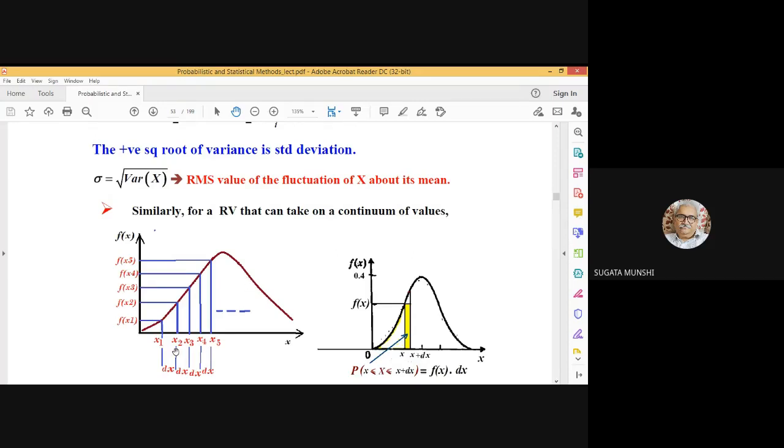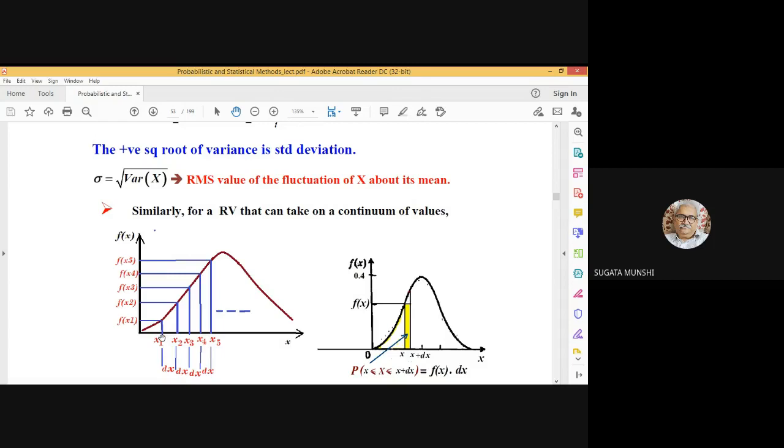All right. So here, say we consider different values of small x. This is the nature of the probability density function. So these are the values x1, x2, x3, x4, x5.